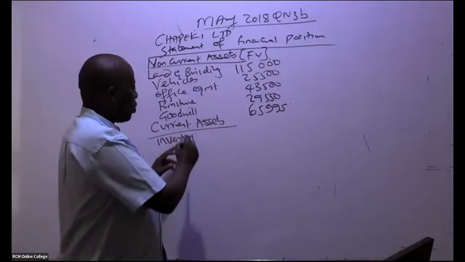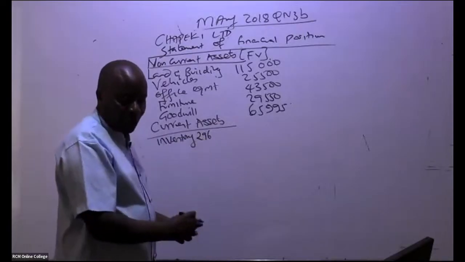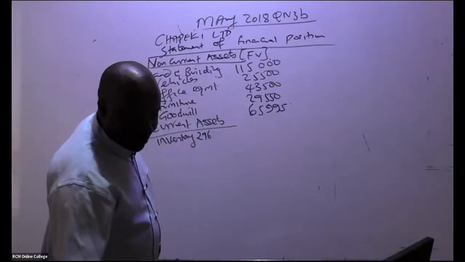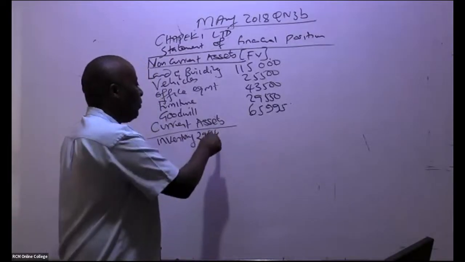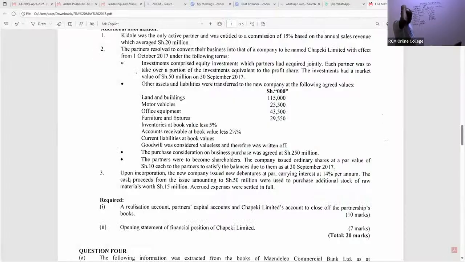Remember, in inventory, we got a figure of 29,640. What was the inventory figure? 29,640. But if you read the additional notes, you'll see something happened. Note 3: upon incorporation, the new company issued new debentures at par, carrying interest at 14% per annum. The cash proceeds from the issue, amounting to 50,000, were used to purchase additional stock of raw materials. Raw materials are inventory.